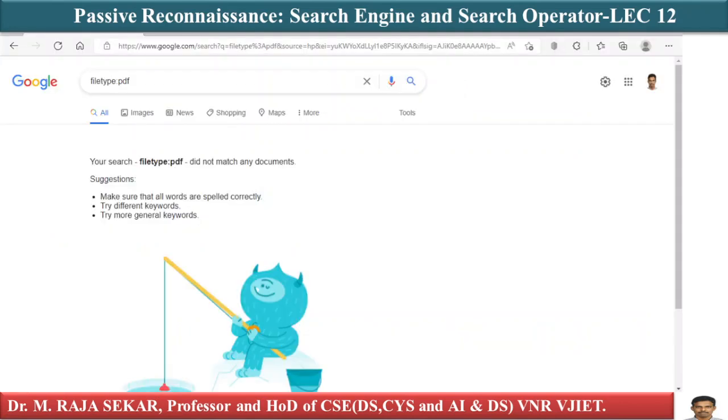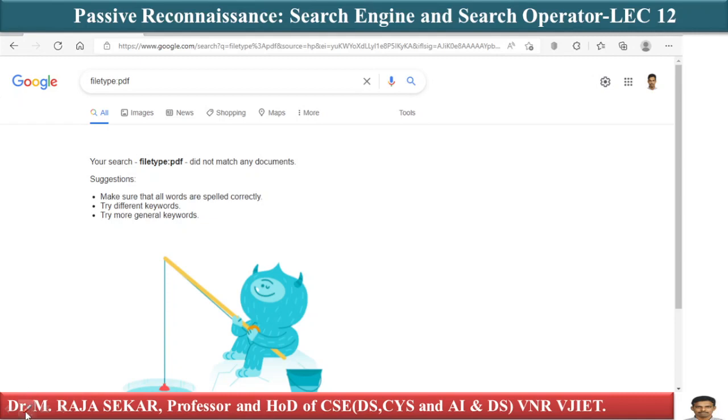You can search with respect to file type. You are looking for a certain kind of file. For example, I am looking for PDF, or otherwise I am looking for a JPEG file or any type of file. I can search for a particular file type. So I can search by file type as well.